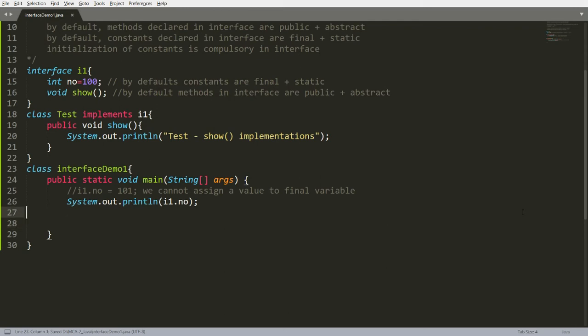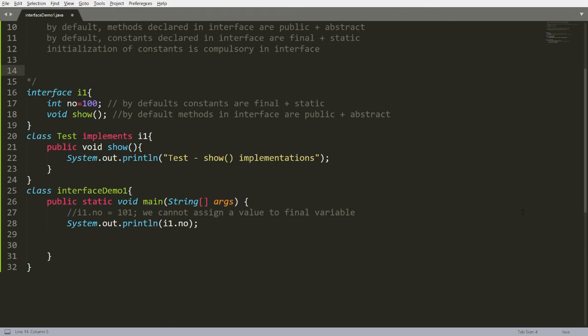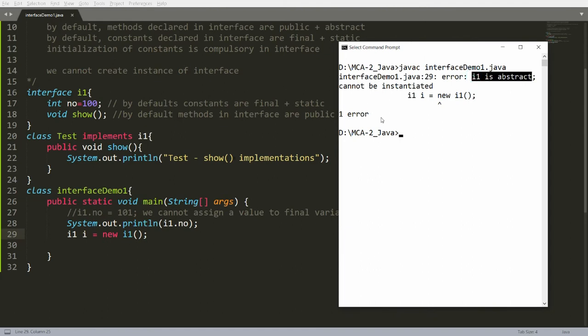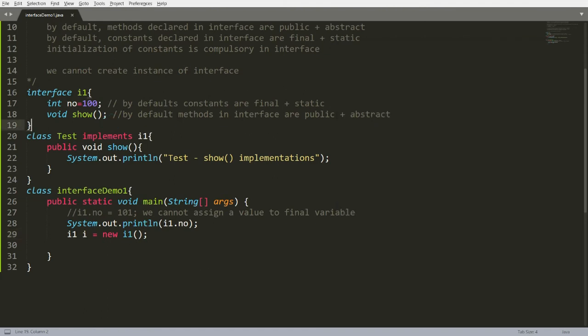We cannot create an instance of interface. One more rule that you need to remember is the same rule as available with the abstract class. We cannot create the instance of the abstract class, the same way we cannot create the instance of the interface. Why? Because it is abstract. If you write here like this, that is I1 i = new I1, then you will get an error. And the error will be what? The error is I1 is abstract. So it is pure abstract and you cannot instantiate.